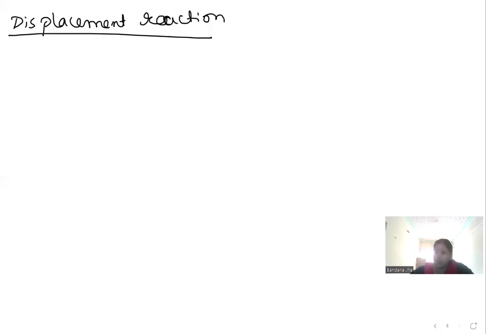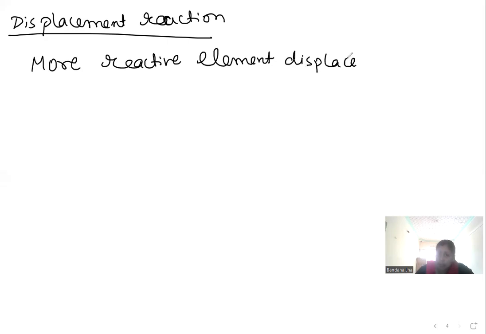This thing I have already taught you: the reaction in which a more reactive element displaces a less reactive element from its solution. What did I say? A reaction in which a more reactive element displaces a less reactive element from its solution.